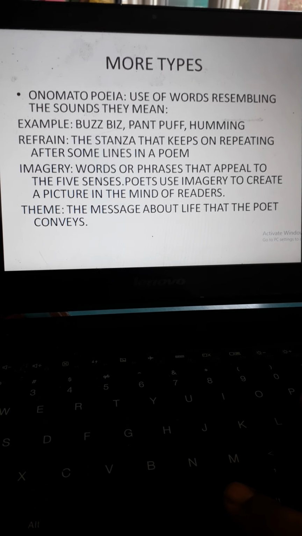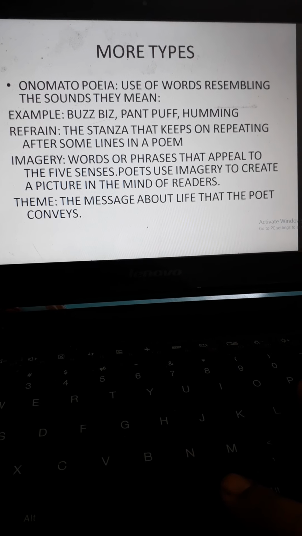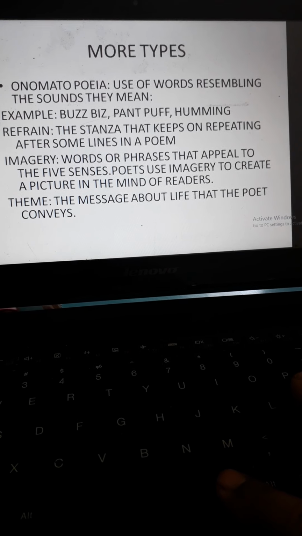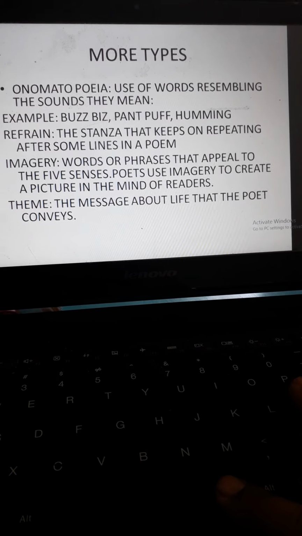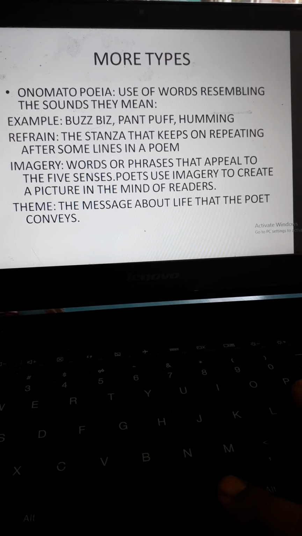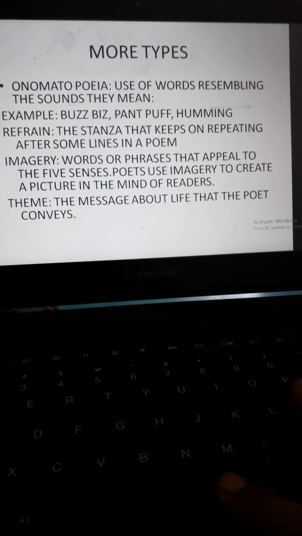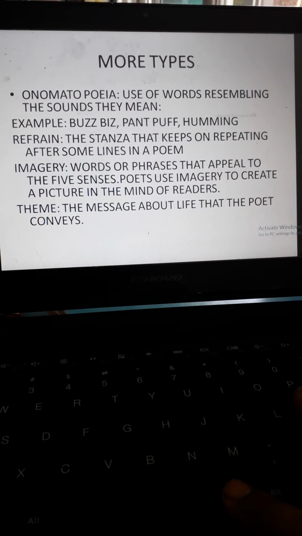Now let's proceed to the next one: refrain. The stanza that keeps on repeating after some lines in a poem. I'll give you a nice example of a poem, that is The Brook. In that particular poem, there are two lines which have been repeated 4 times. That is, men may come and men may go, but I go on forever.